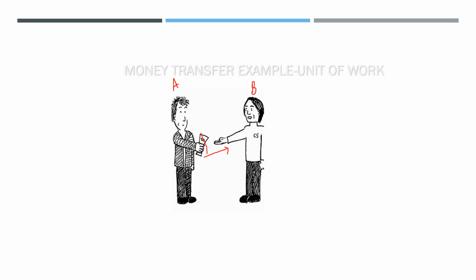It is manual, but let it be an online transaction. For our understanding, I just kept it like a manual money transfer from hand to hand. But it is the online system processing the transaction from A to B. Person A is transferring money to person B. For us, it appears as a single task, a single transaction. Just the money is transferred from A to B.